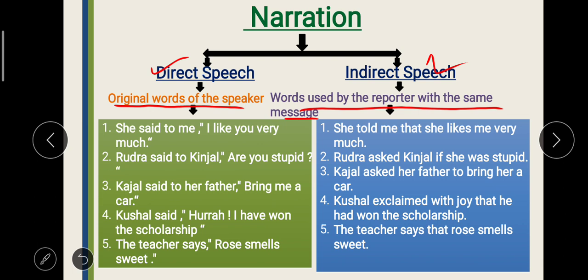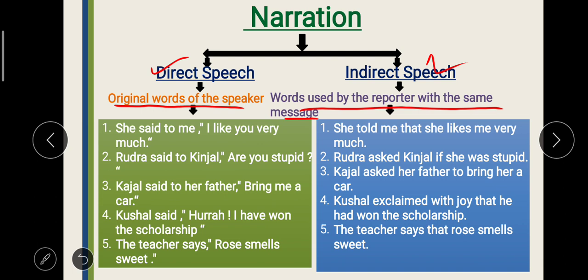So the message of both the speeches, whether direct or indirect, remains just the same, but in the process of changing direct into indirect, we need to replace or modify certain words. We can see in the example. She said to me, "I like you very much." When changed into indirect, it becomes, she told me that she likes me very much.